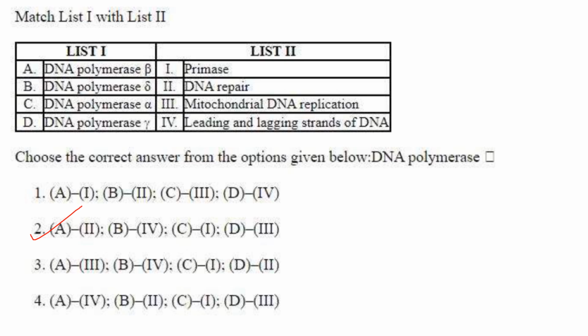Okay, next one. DNA polymerase beta. DNA polymerase beta is involved in DNA repair. A2. So 2A. Answer is option 2. B4. Leading and lagging strand of DNA synthesis, that is DNA polymerase delta. Then DNA polymerase alpha is a primase. DNA polymerase gamma is for mitochondrial DNA replication. So answer is option 2.